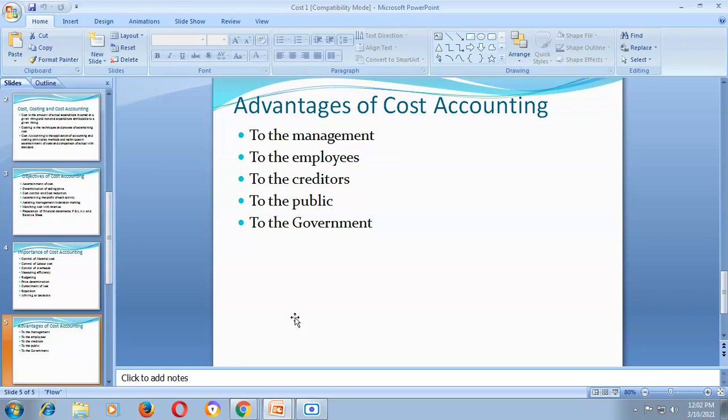Cost reduction is another important advantage to the management. It is useful to management in reduction of cost through the techniques which may be applied by the management.